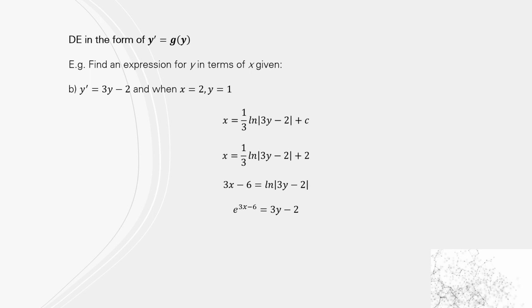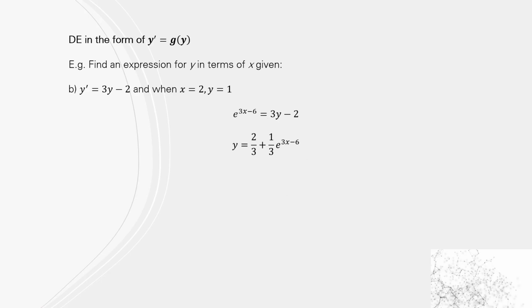So that gets us x equals 1/3 ln(3y minus 2) plus the constant. And the constant was 2. So rearranging it, you get 3x minus 6 equals ln(3y minus 2). Take the e of both sides, or log base e changes to base e, to the 3x minus 6 equals 3y minus 2. So when you get y by itself, you get y equals 2/3 plus 1/3 e to the 3x minus 6.